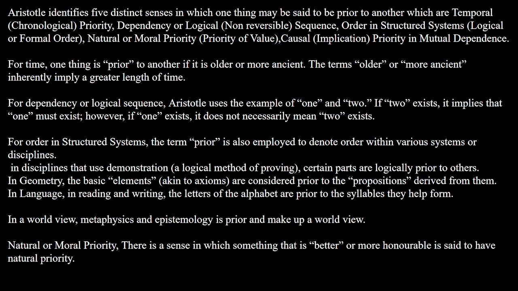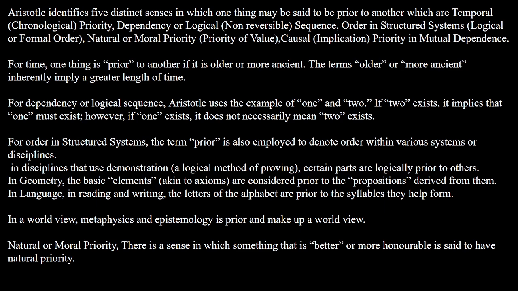And so for dependency or logical sequence, Aristotle uses the example of 1 and 2. If 2 exists, it implies that 1 must exist. However, if 1 exists, it does not necessarily mean 2 exists, right? And so for order in structured systems, the term prior is also employed to denote order within various systems or disciplines.